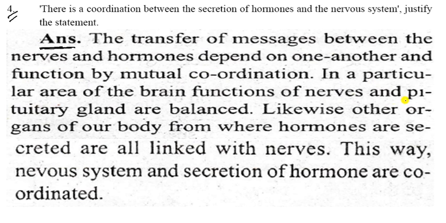Functions of nerves and the pituitary gland are balanced. Likewise, other organs of our body from where hormones are secreted are all linked with nerves. This way, the nervous system and the secretion of hormones are coordinated.